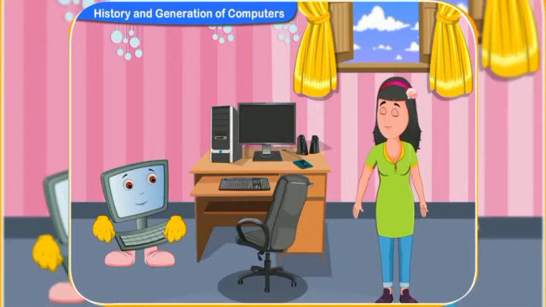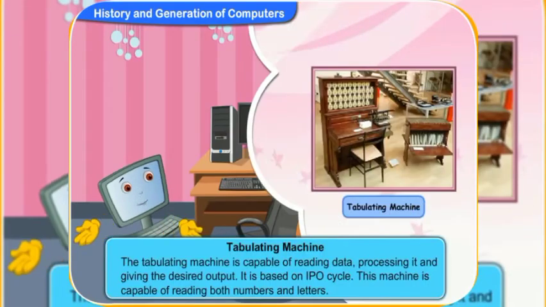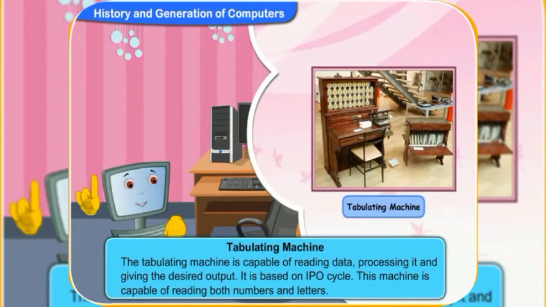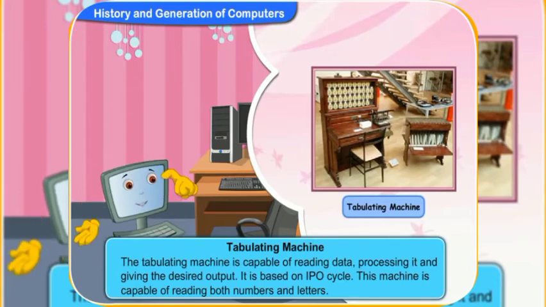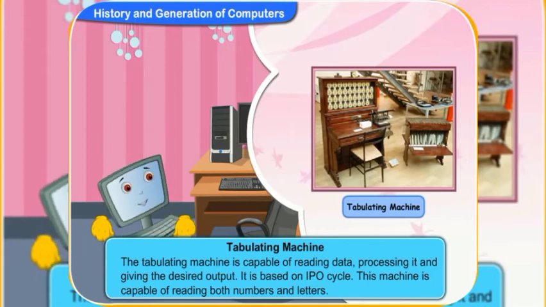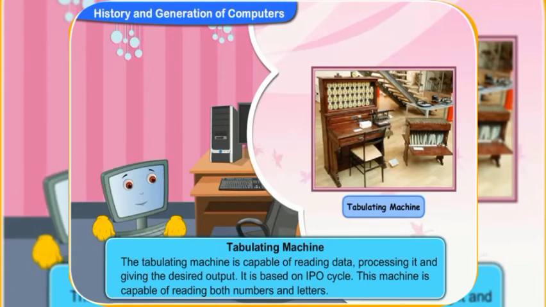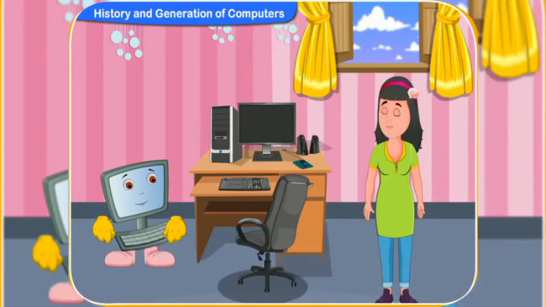What does that machine do? The tabulating machine is capable of reading data, processing it and giving the desired output. It is based on the IPO, or input, processing and output cycle. This machine is capable of reading both numbers and letters.